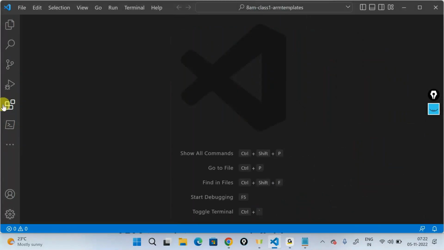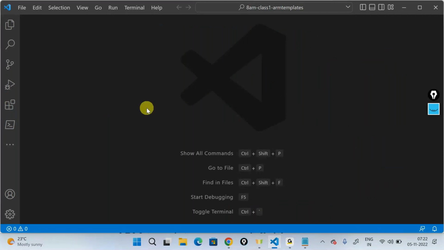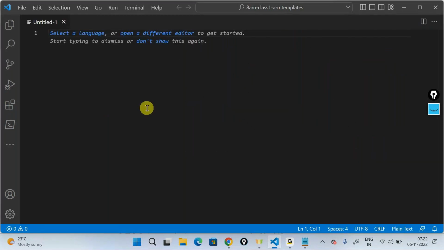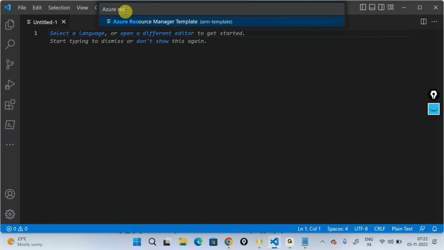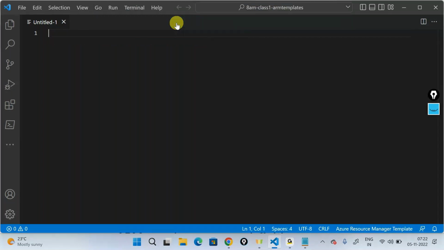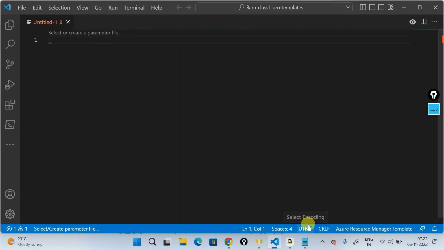I can click on this one. I don't have any file right now. I'll just say Control plus N, for a new file, and then it's asking me which language would you like to start writing in. Say select language and search for Azure Resource Manager templates. As and when you type Azure Resource, it will automatically load, and I'll say yes, I want to write an ARM template. And in the background, it is now loading the template server.